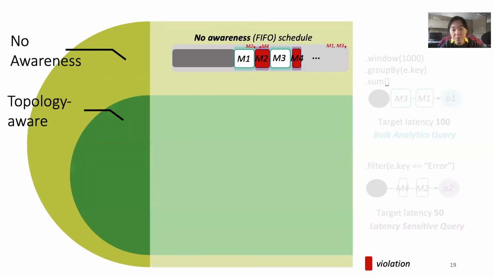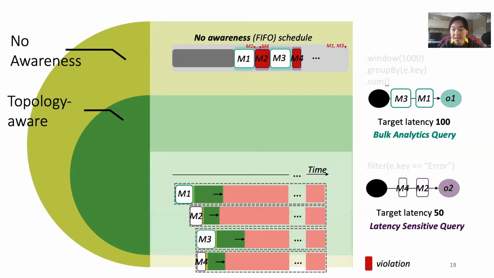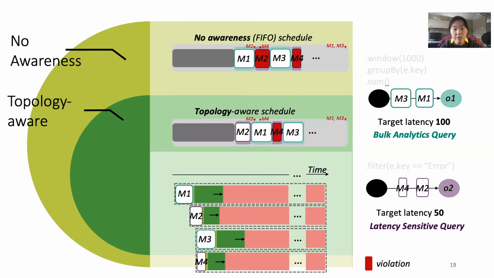The scheduler could improve its schedule when it starts to consider the dataflow DAG and latency constraint. In our case, it provides a preliminary estimation of message deadlines, assuming every message triggers its target operator. With the new deadlines, the scheduler would prioritize M2 and M4 due to their shorter deadlines, which reduces the number of violations in our example.